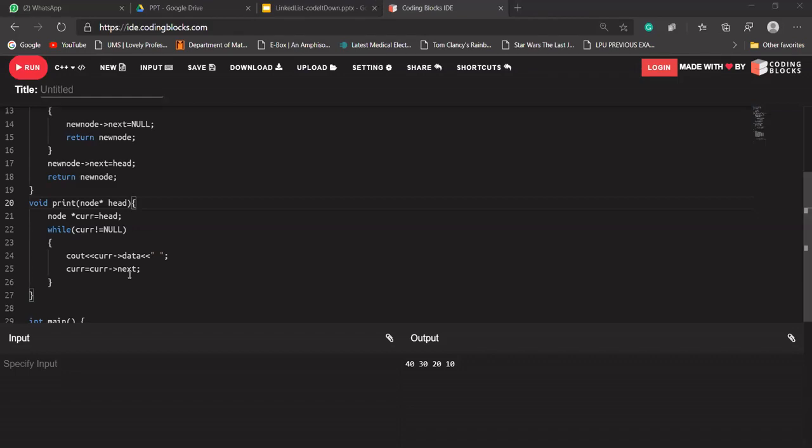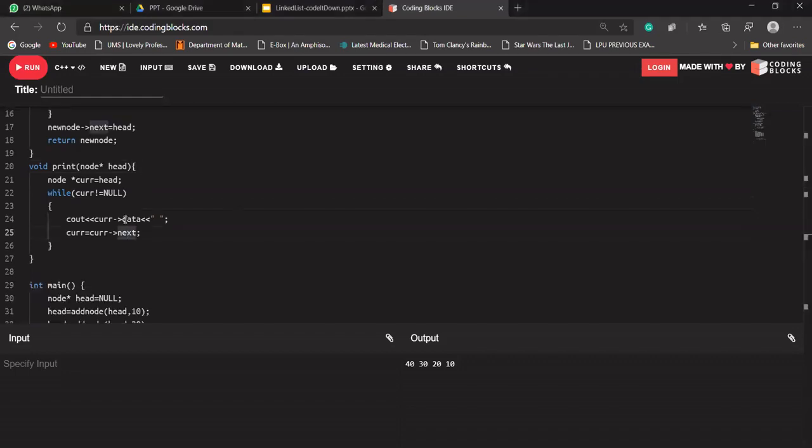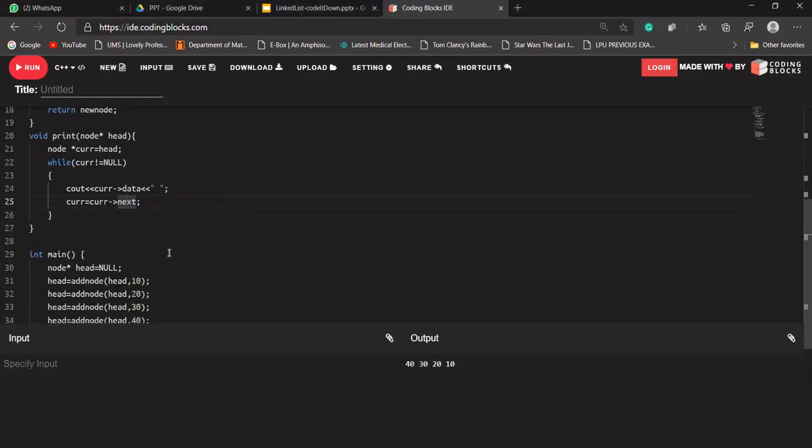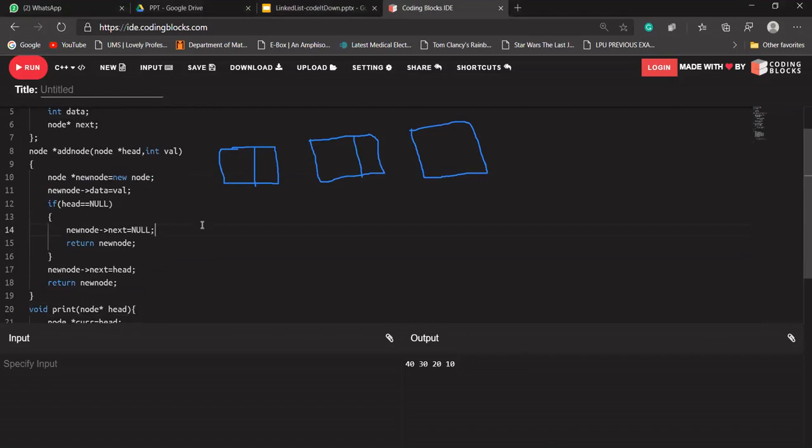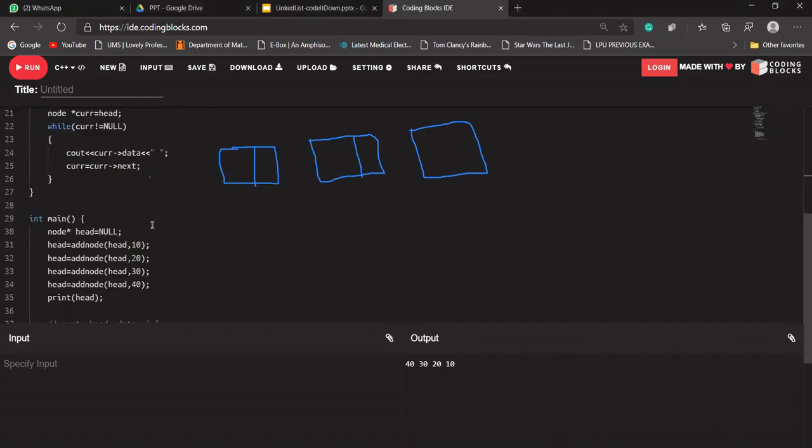Okay, Venkatesh. So you are asking about this void print function. So let me draw something. Is everyone clear with how our linked list is stored in our memory? No, the first function. You are talking about the first function. Okay. Let me go to the first function. Let's go through it once again.